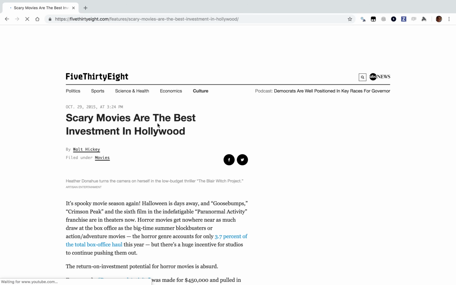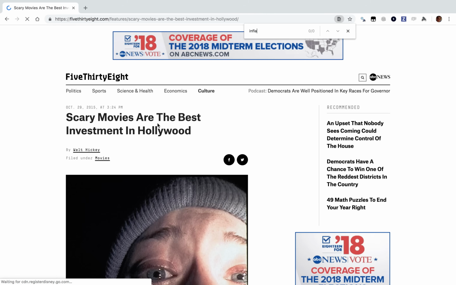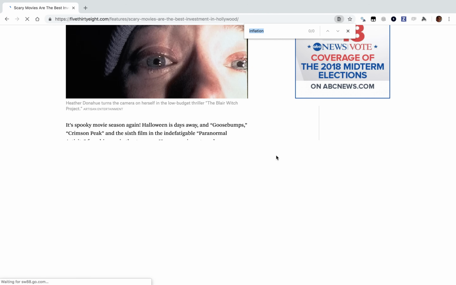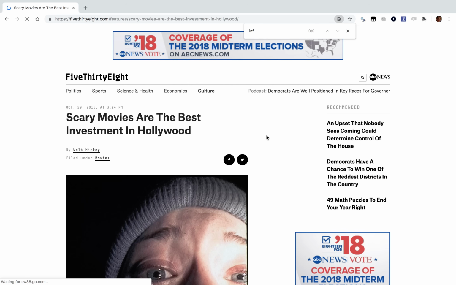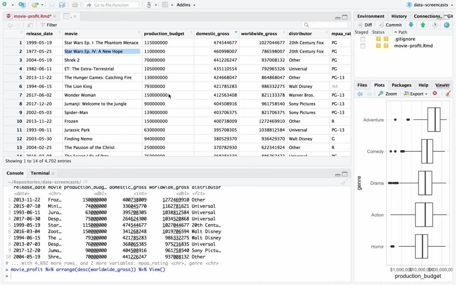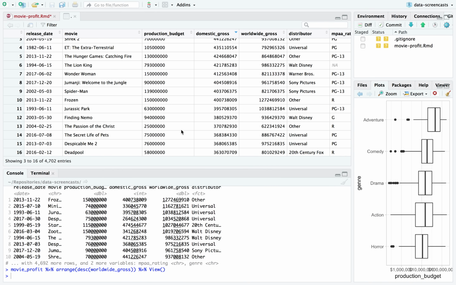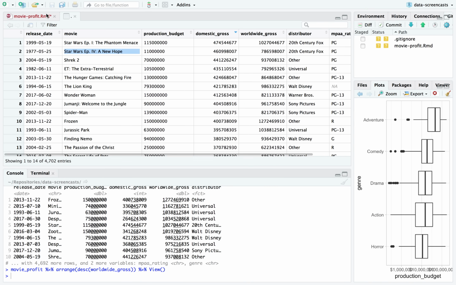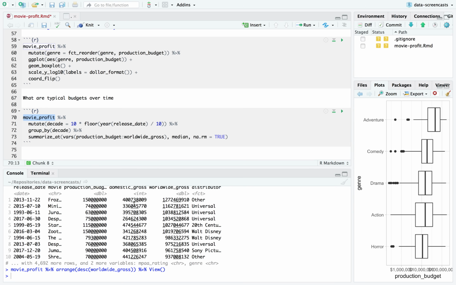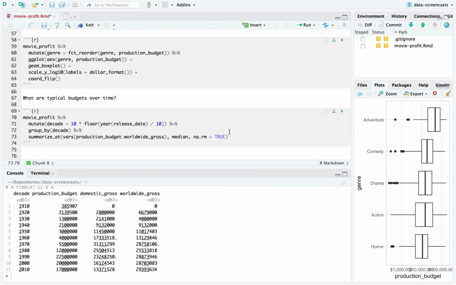If I go to the article, I generally like to avoid the article. I didn't find the word inflation here. Not so sure. Okay, for now I'll take it at its word. I think I'm probably at some point going to want to filter for movies that are only in, say, the last 30 years, or even just the last 10 years. But for now, just to get this idea across, I can make a really neat graph.